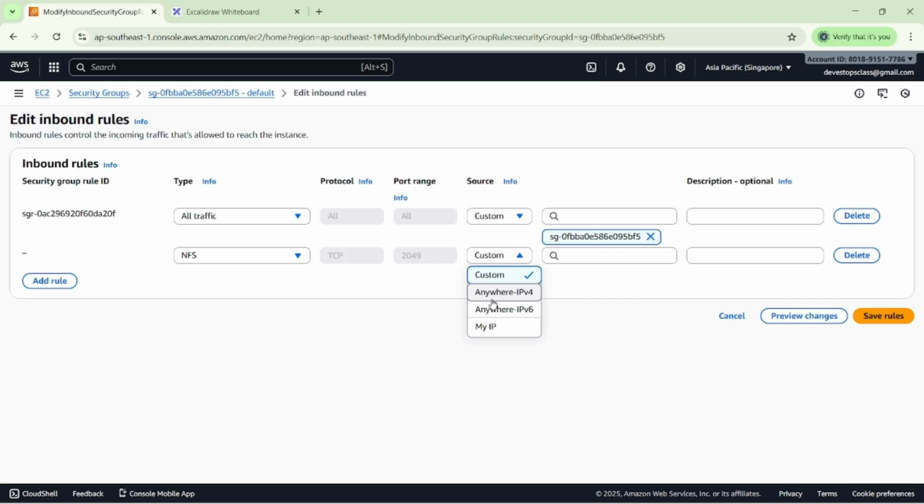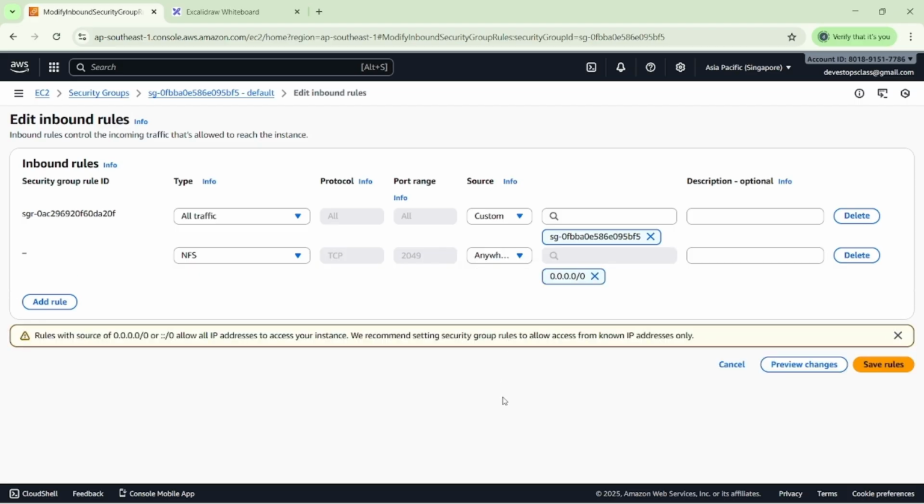So I'm selecting anywhere IPv4 here. We will discuss IPv4, IPv6 and VPC later on, so just leave it. You can see the rule with source 0.0.0.0/0. What is the meaning of this? 0.0.0.0 is nothing but IPv4.